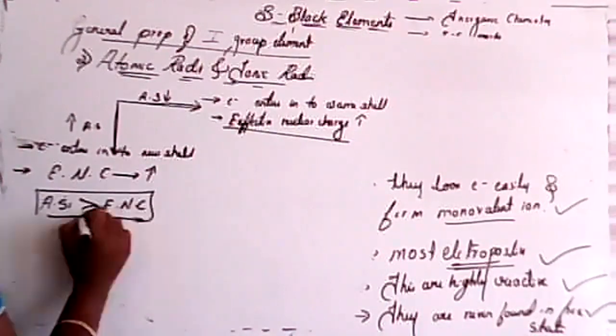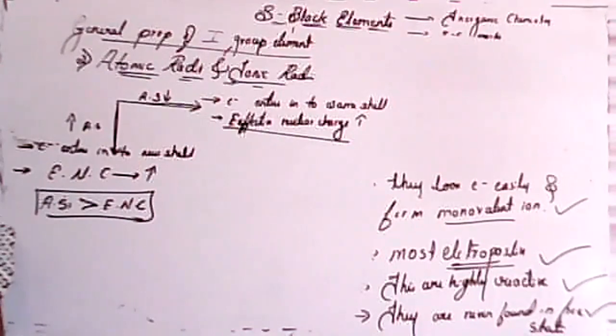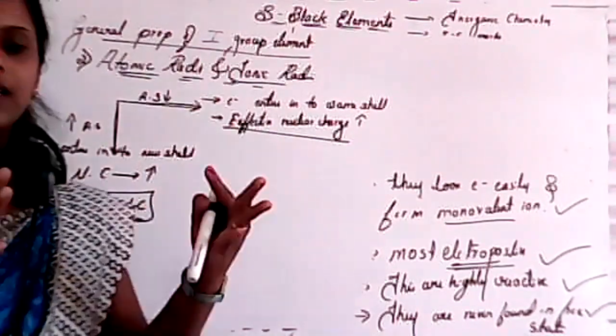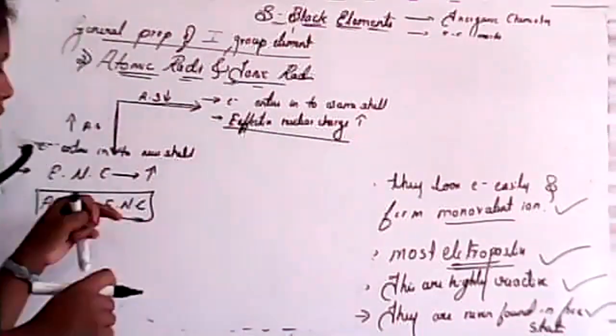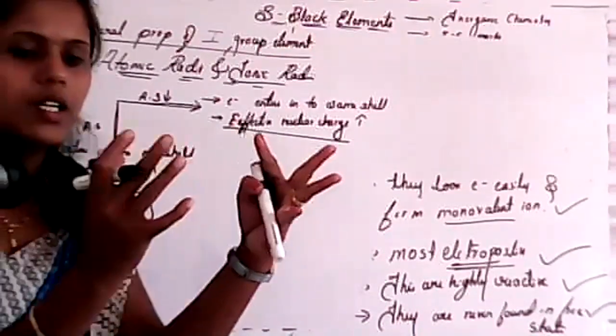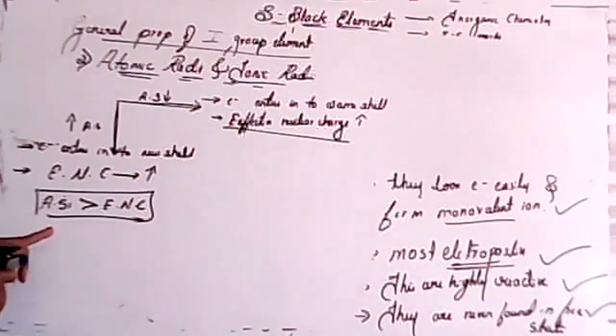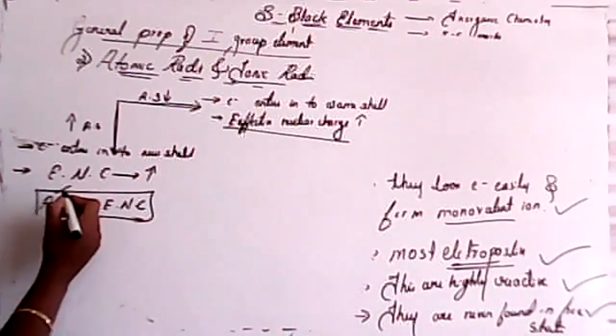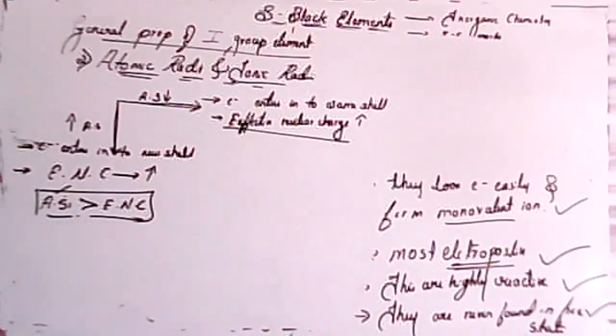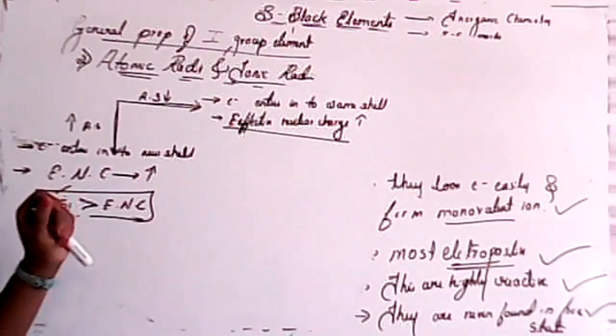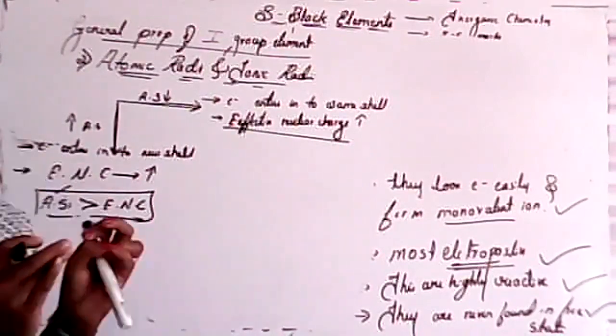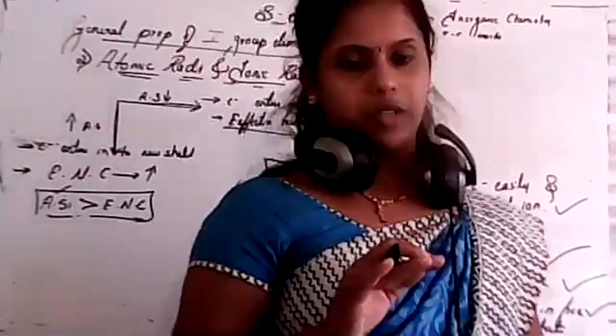See, effective nuclear charge increasing means it will shrink. If atomic size increases, it will expand. So in this case, the atomic size effect is more than the effective nuclear charge. So now I'll come to the first question.